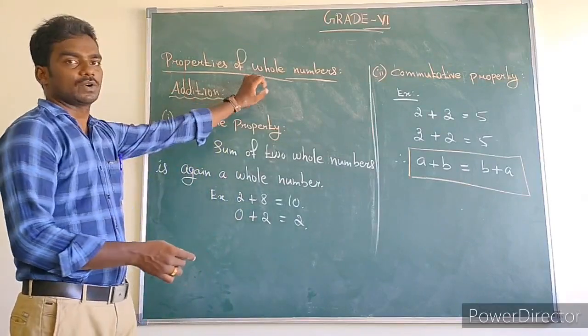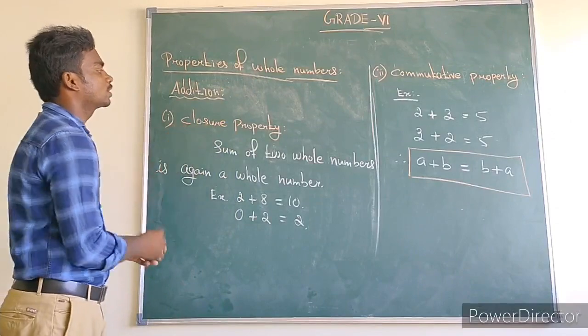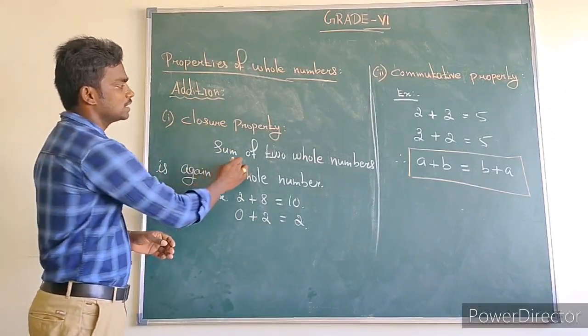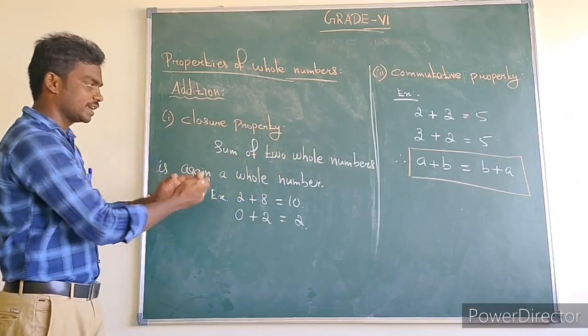Next one, properties of whole numbers. So, properties of whole numbers under addition. First one, closure property. What is the closure property? The sum of two whole numbers is again a whole number.